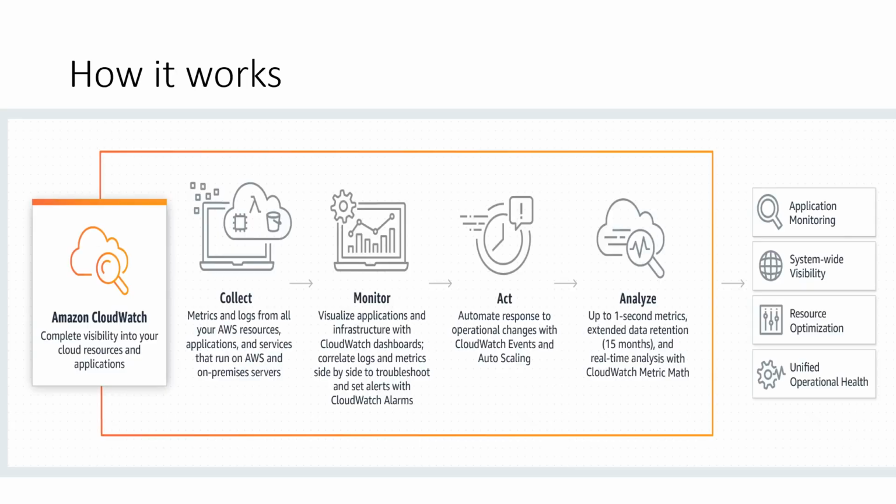How does AWS CloudWatch work? Here you can see how CloudWatch works. First, it collects information through metrics and logs from all of your AWS resources, applications, and services that run on AWS or on-premises.